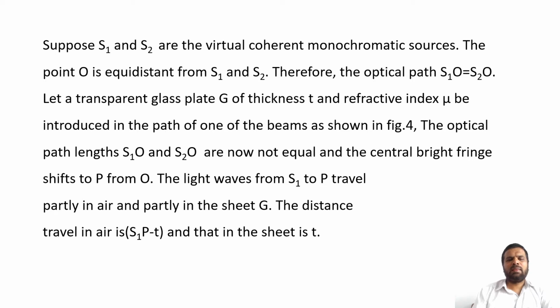The optical path lengths S1O and S2O are now not equal, and the central bright fringe shifts to P from O. The light waves from S1 to P travel partly in air and partly in the sheet G. The distance traveled in air is S1P minus t, and that in the sheet is t.